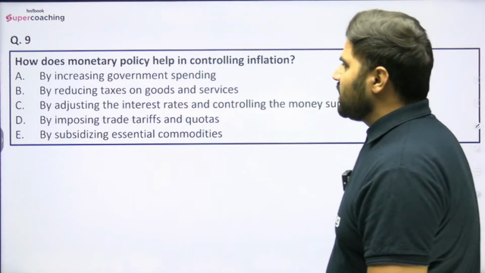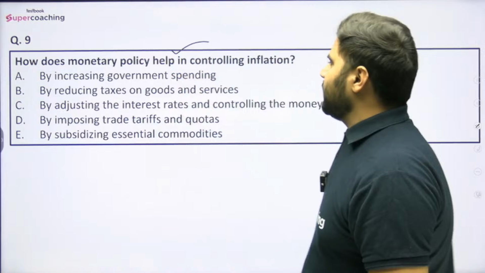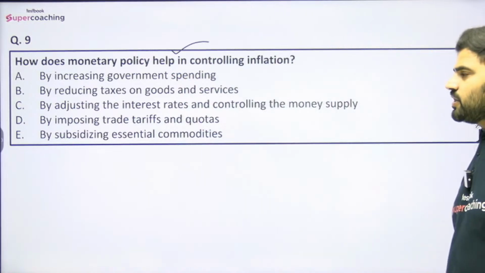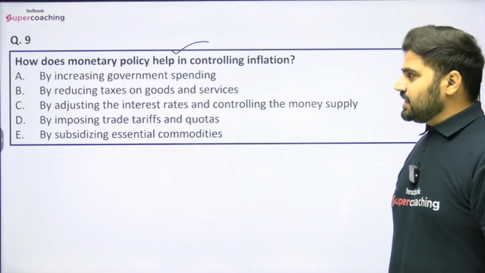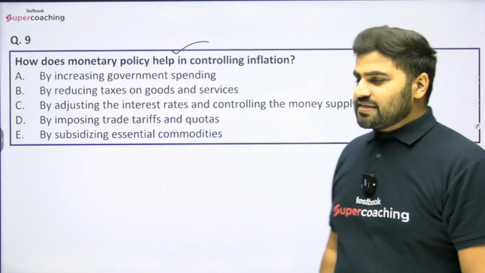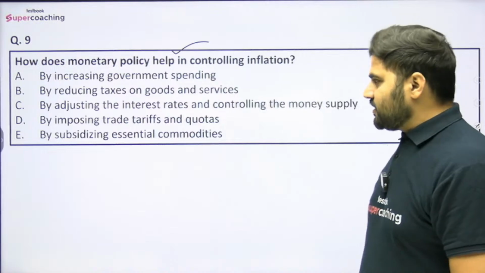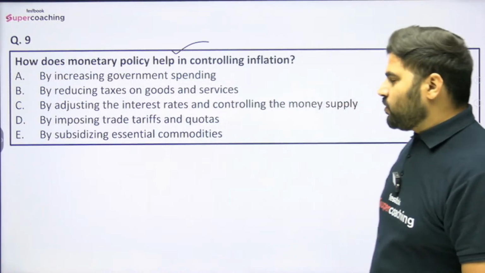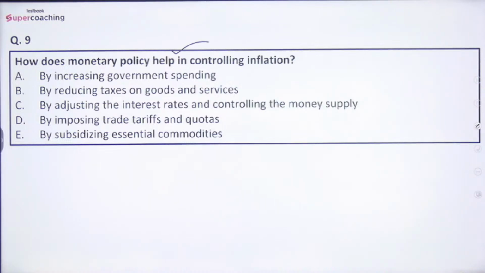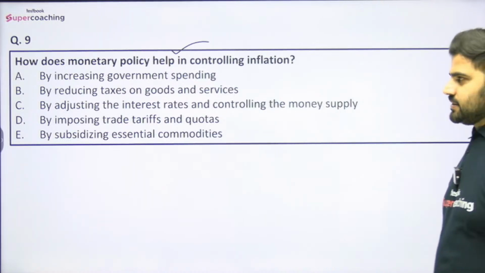Question number 9th is, how does monetary policy help in controlling inflation? बताइए, how does monetary policy help in controlling inflation? Options are: by increasing government spending, by reducing taxes on goods and services, by adjusting the interest rates and controlling the money supply, by imposing trade tariffs and quotas, by subsidizing essential commodities.